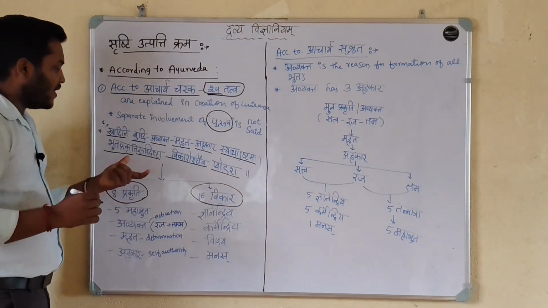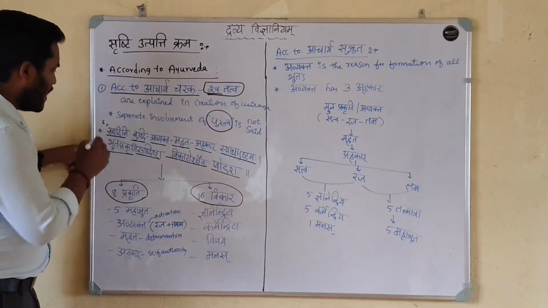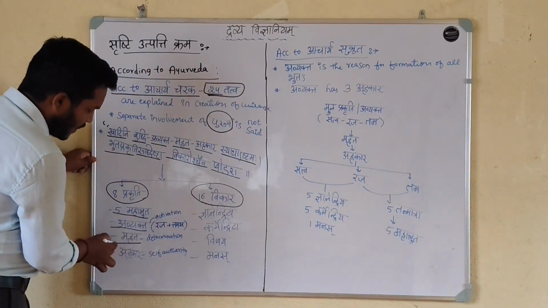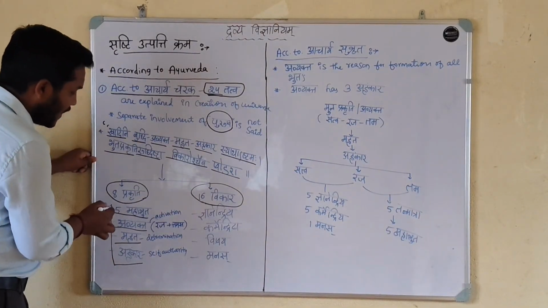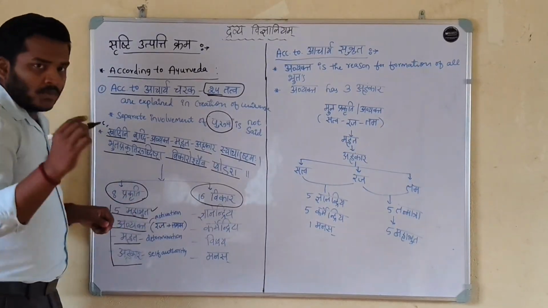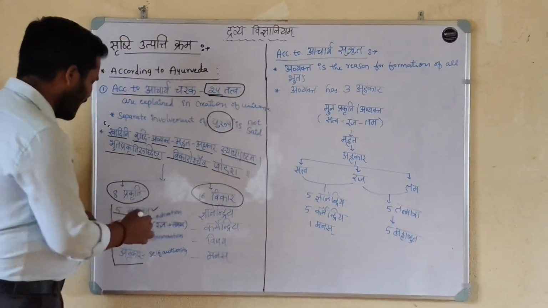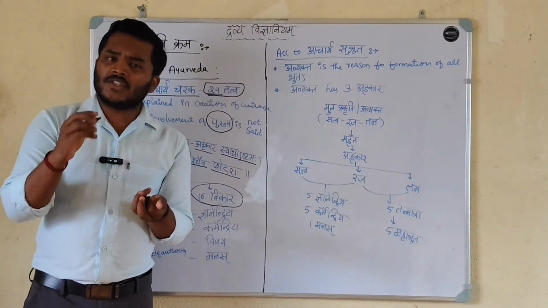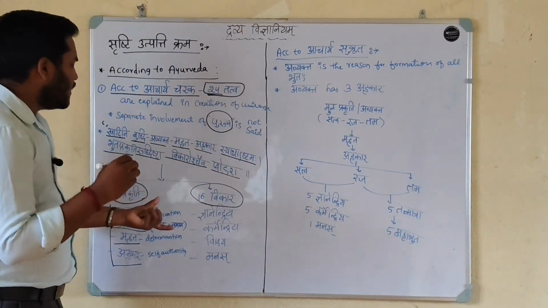The 8 Prakritis are the 5 Mahabhutas, Avyakta, Mahat, and Ahankara. The 5 Mahabhutas are Prithvi, Apa, Teja, Vayu and Akasha, and Avyakta is the combination of Raja and Tamaguna.